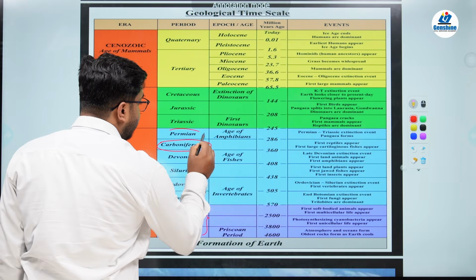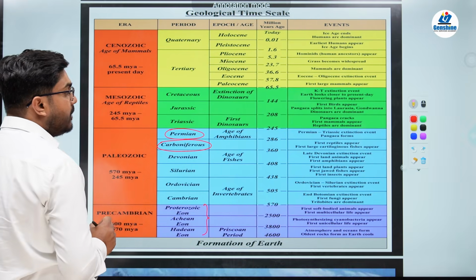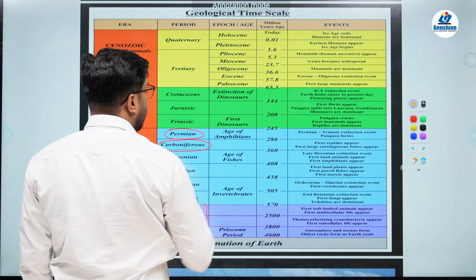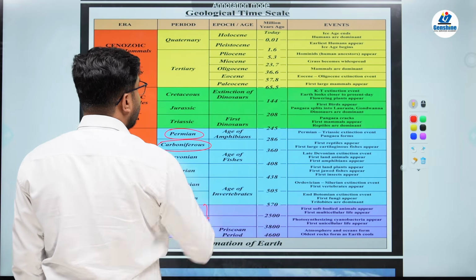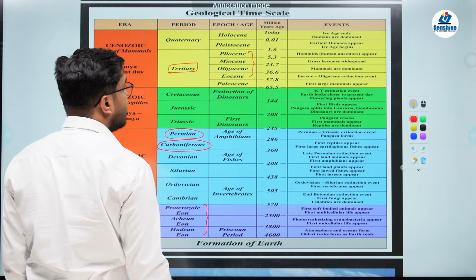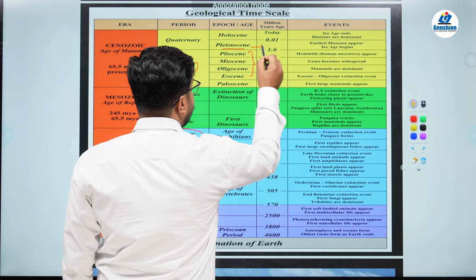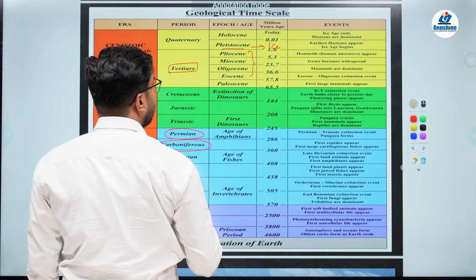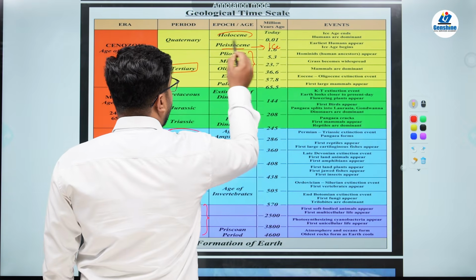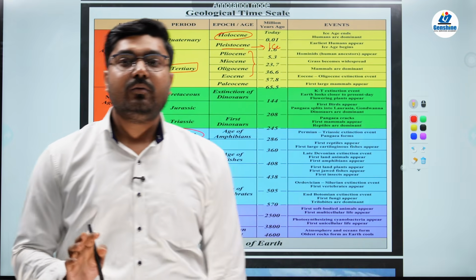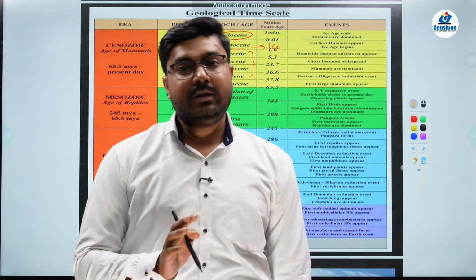You have to remember about the Permian, when the continent broke, that is the Pangea broke, and the continents moved towards the north. You have to remember about the Tertiary, where there was this formation of Himalayas. You have to remember about Pleistocene, when there was an ice age and there was the early human appearance. Okay, and then you have to remember about Holocene. Thank you. This is what we have to talk about in our geological time scale class.